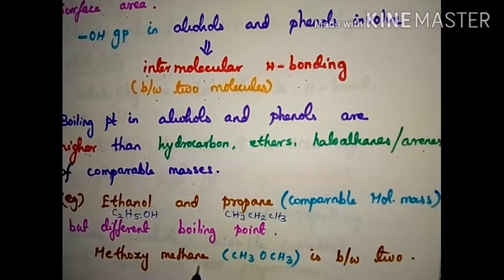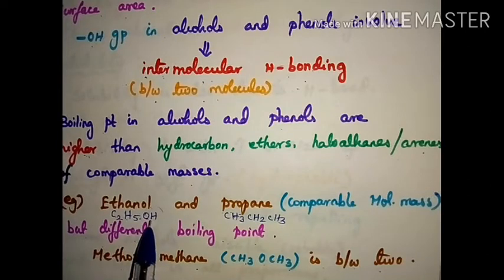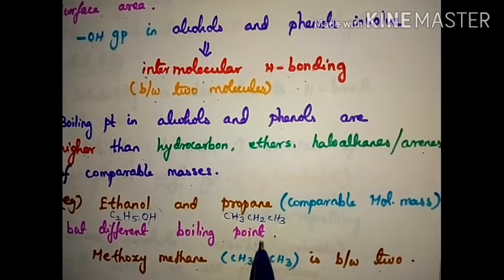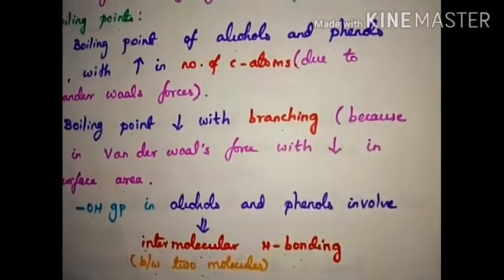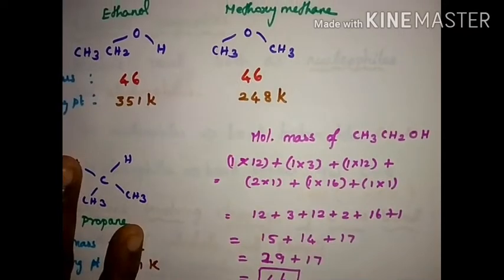And methoxymethane. What about methoxymethane? CH3OCH3 lies between these two. So ethanol has a high boiling point due to the intermolecular hydrogen bonding of the OH group, and then the ether, and then propane. So this ether is in between alcohol and alkane.